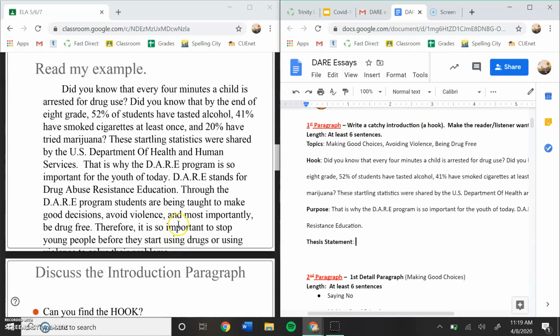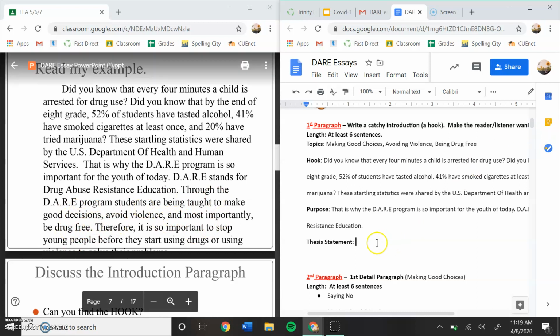And this says, through the DARE program, students are being taught to make good decisions, avoid violence, and most importantly, be drug-free. So for the thesis statement, she is just putting these 3 topics, so 3 things that she's going to write about in her essay, in this statement as one sentence right here.